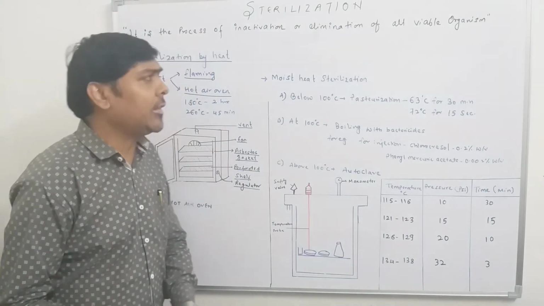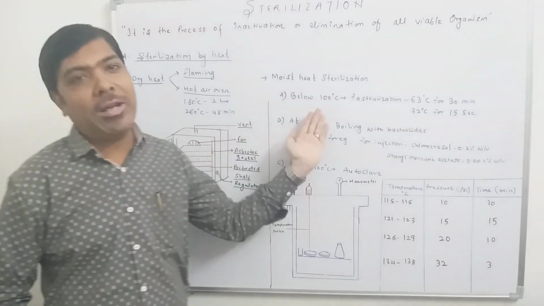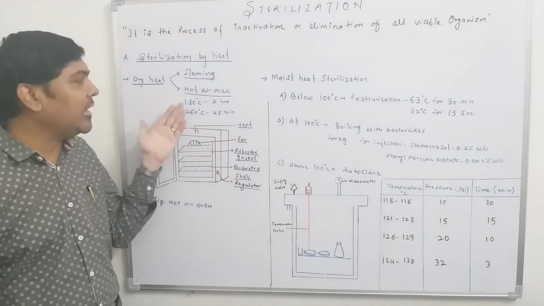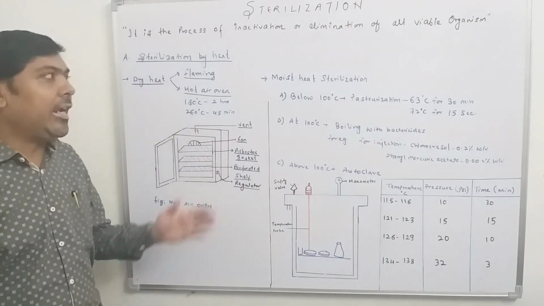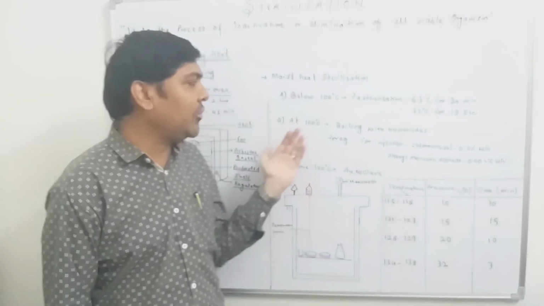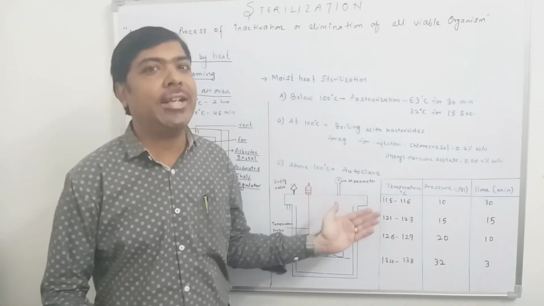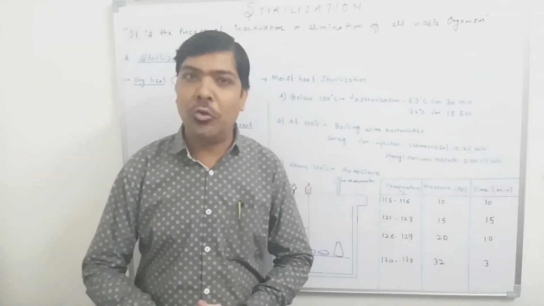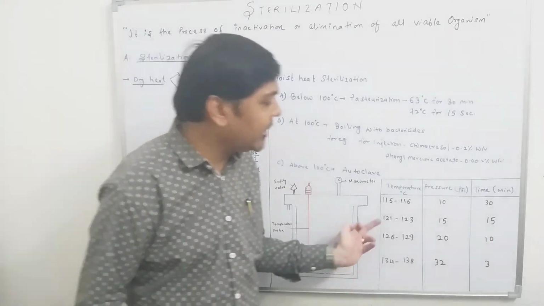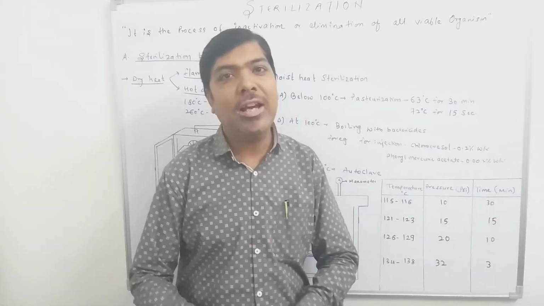So this is the summary of the different categories of sterilization by heat, either dry heat sterilization or moist heat sterilization. In the case of dry heat, we go for the flaming process or the hot air oven. And if you are talking about moist heat sterilization, it can be below 100 degrees centigrade, that is pasteurization, or at 100 degrees centigrade, that is the boiling process. And above 100 degrees centigrade, we have to use an autoclave, and different conditions of autoclave are prescribed here. But the most common condition is 121 degrees centigrade temperature, 15 psi pressure, and a time of exposure of 15 minutes.